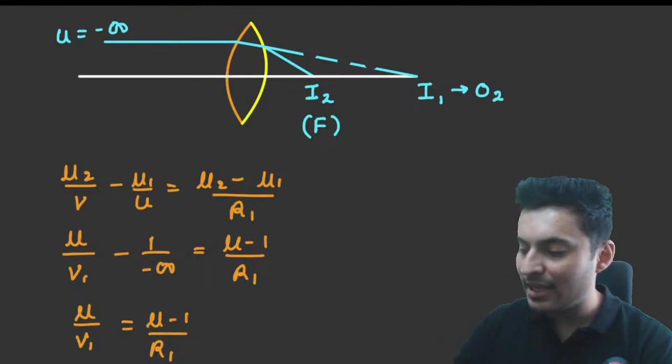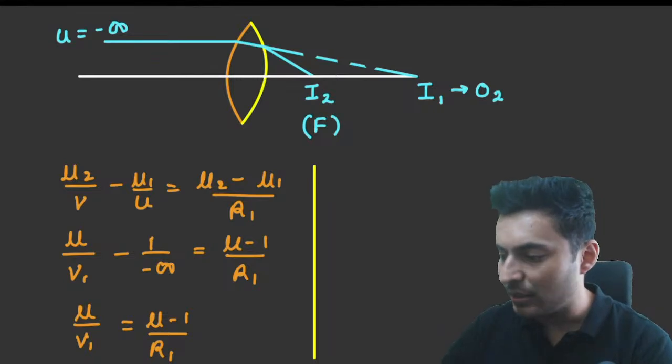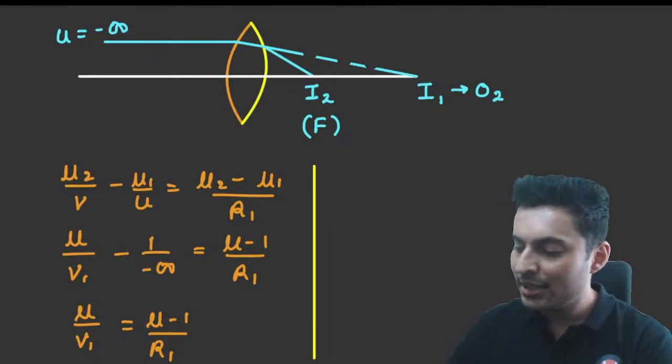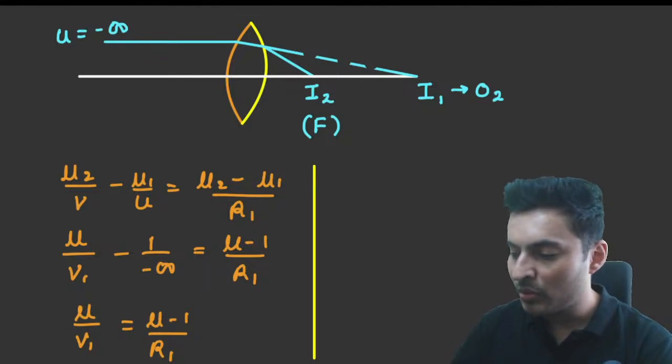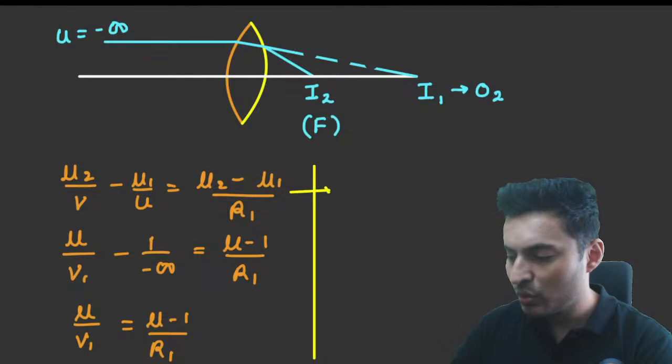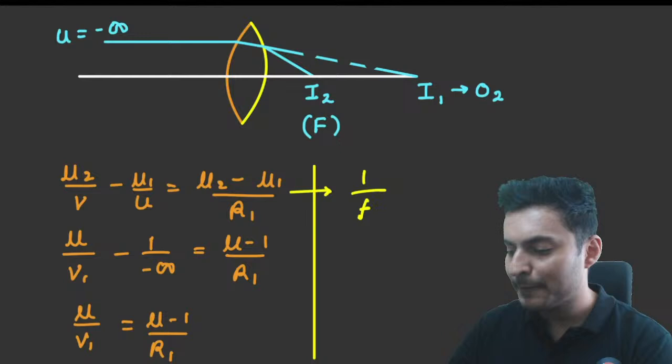Then you do the same math for the next surface. Now the image will become an object, and then apply the same formula. So this time, mu2 will be 1 and the image distance will be the focal length.